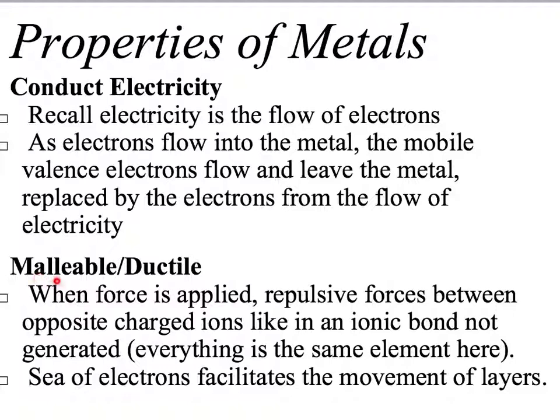All right, so my next property is malleability and ductility. When force is applied to a metal, the repulsive forces between the oppositely charged ions, like in an ionic bond, are not generated here. Remember, everything is the same element. There are not metal cations and nonmetal anions. And the sea of valence electrons facilitates the movement of these layers, sort of like ball bearings, allowing those different metal atoms to slide across one another. So when we apply force, the metal is malleable and ductile, unlike our ionic compounds, which were brittle.